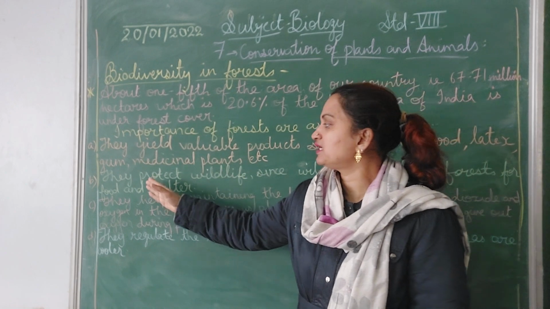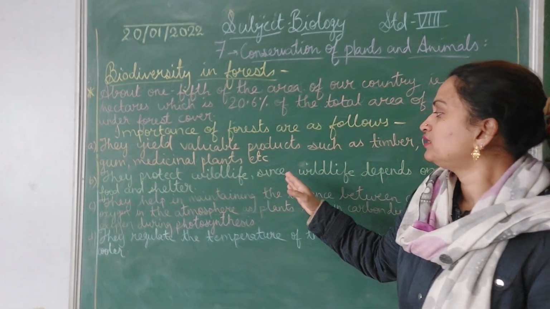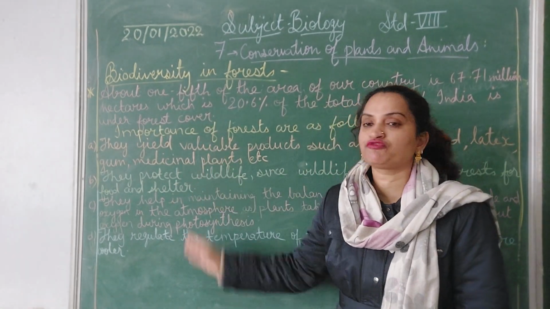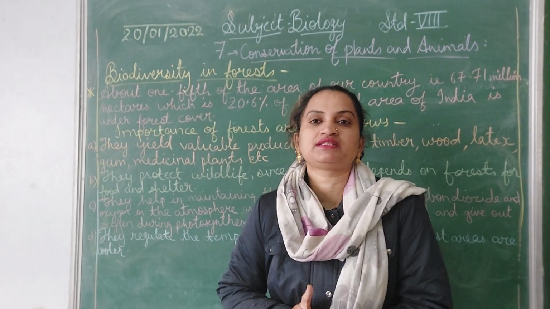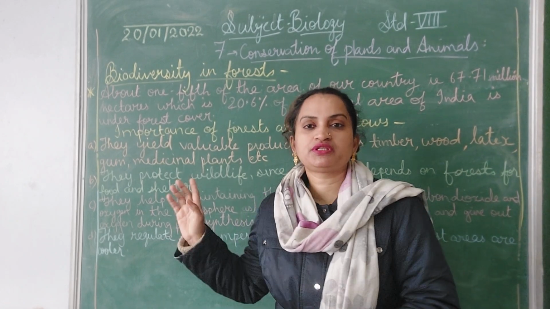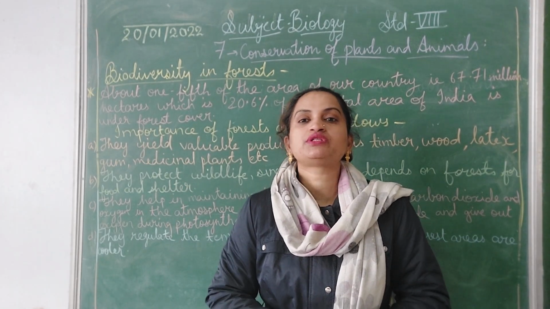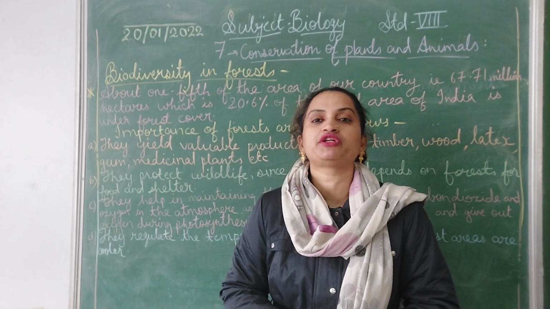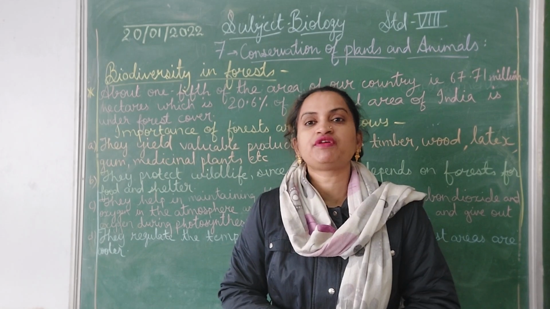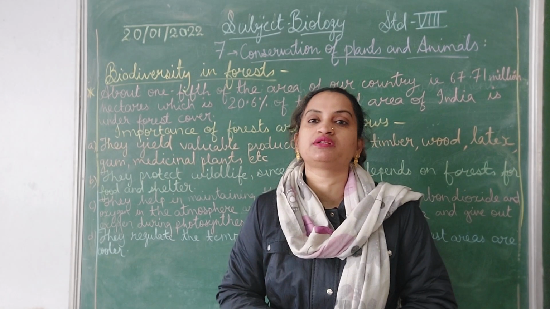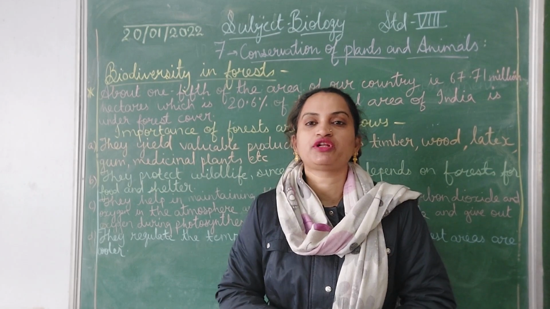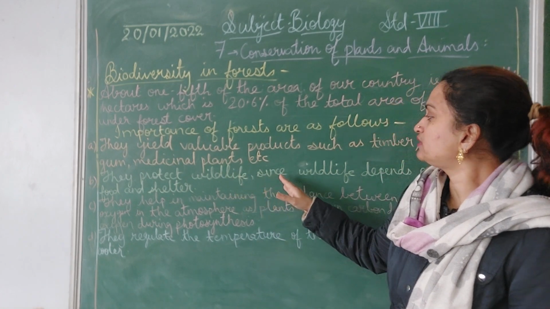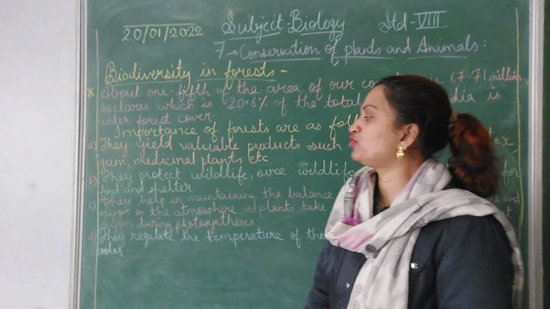The next is they protect wildlife, since wildlife depends on forest for food and shelter. You must have studied these things even in 6th and 7th, and in 9th also you will study this. So it's very important that you understand each and every point of the importance of forest. First we will understand the importance and then why and how to conserve the forest or the wildlife. They protect wildlife since wildlife depends on forest for food and shelter.